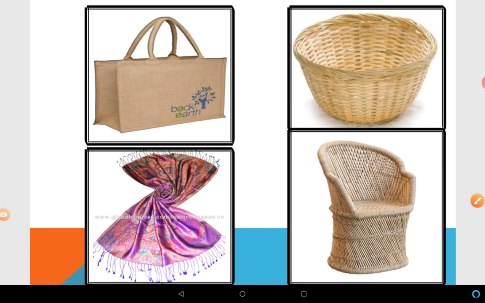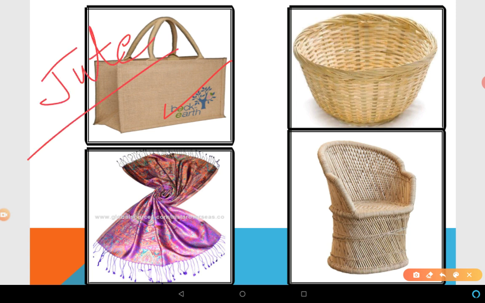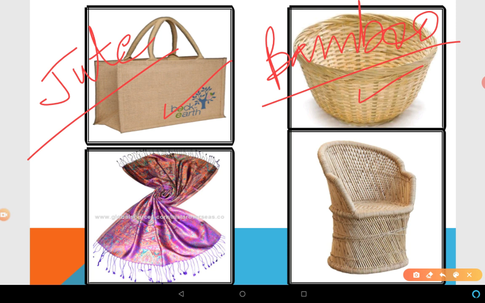Now see this image, some beautiful products you can see here. For example, this is a beautiful handbag, perhaps made of jute. Jute is a plant grown in the fields. This is also a beautiful product, perhaps made using material from the bamboo tree, right? And this is also a product made from material taken from plants and trees.